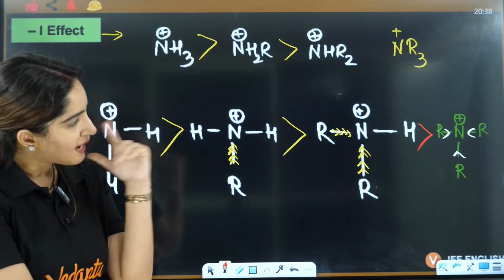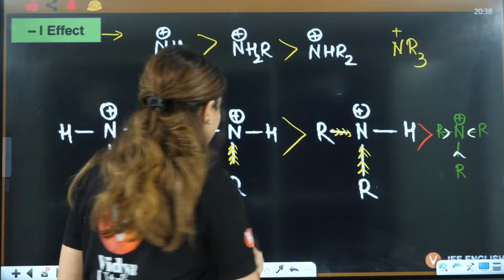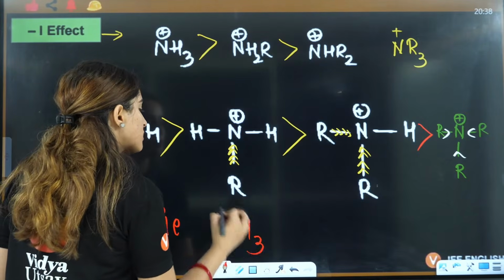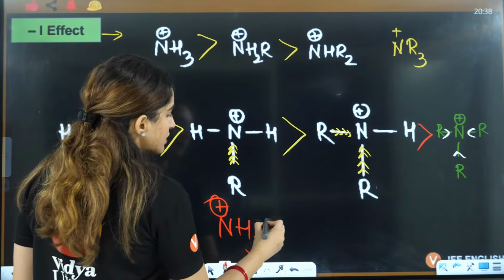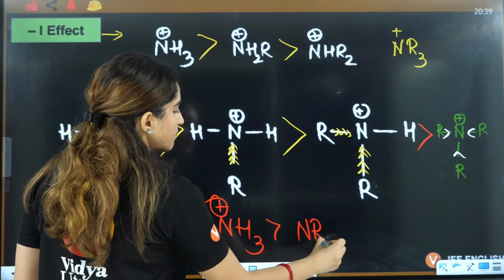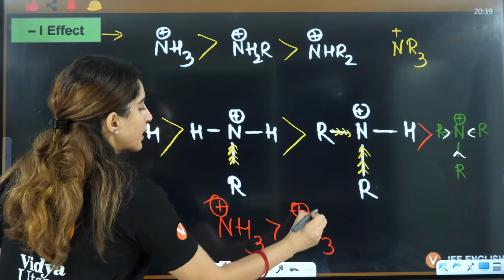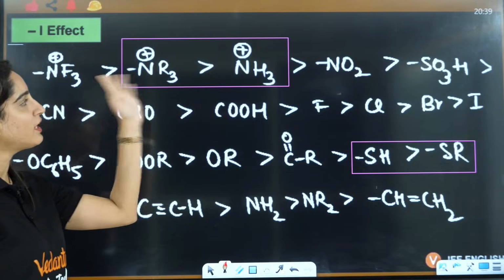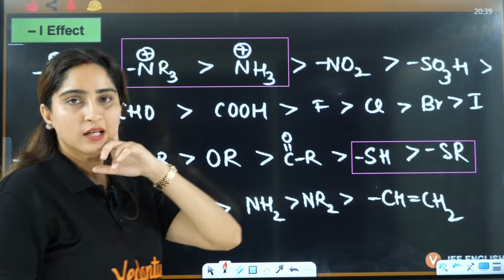That means in this perspective, I can say that NH3 positive should have greater minus I effect as compared to NR3, right? But what is written here? NR3 is greater than NH3.